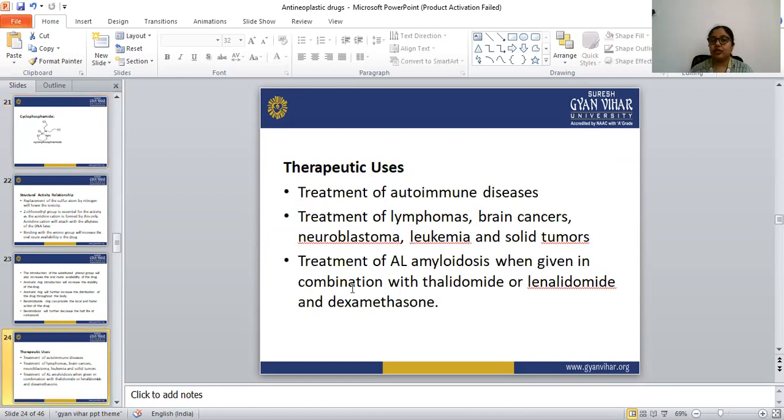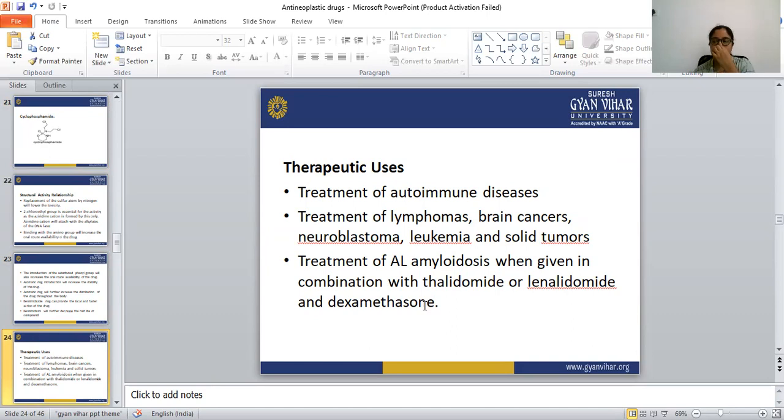Let's see the therapeutic uses of cyclophosphamide. It is used in the treatment of autoimmune diseases, lymphomas, brain cancers, neuroblastoma, leukemia, and solid tumors. It is also used in the treatment of AL amyloidosis when given in combination with thalidomide or lenalidomide and dexamethasone.